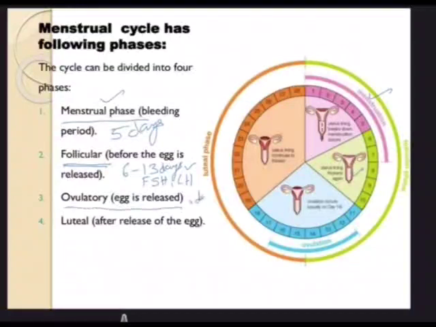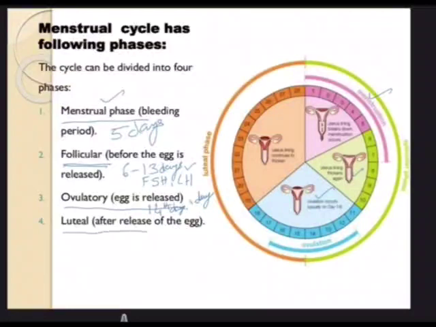The third one, the most important one, is the ovulatory phase. It just lasts for 1 day, and this 1 day is normally the 14th day of the cycle. On the 14th day, the functional ovum gets released. Ovulation takes place on the 14th day on an average. Again, it depends on the level of hormones secreted by the female and the time at which they are secreted, and the mental status of the female, etc.